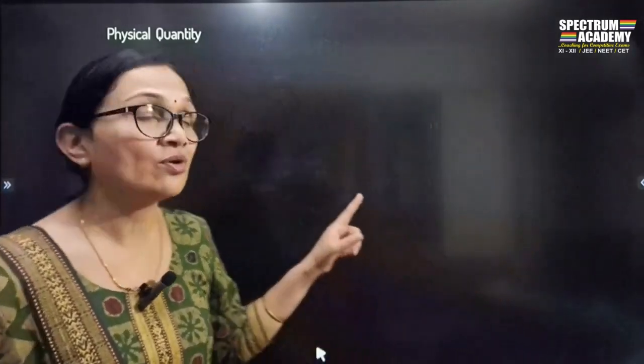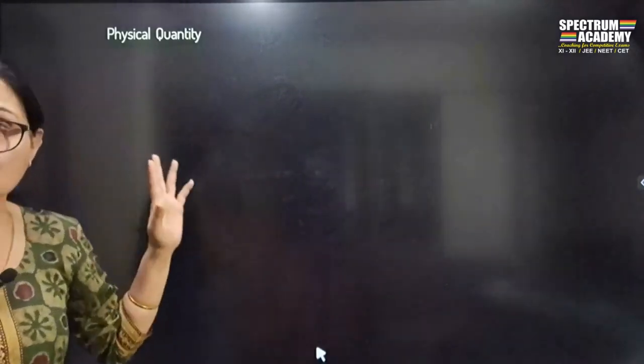I ask you to measure the room, and you will be confused about what to measure. But if I ask you to measure the length of the room, you will take a measuring tape and measure it. If I ask you to measure the breadth of the room, you will again take a measuring tape and measure it. So length and breadth can be measured, and therefore they come under the category of physical quantity.